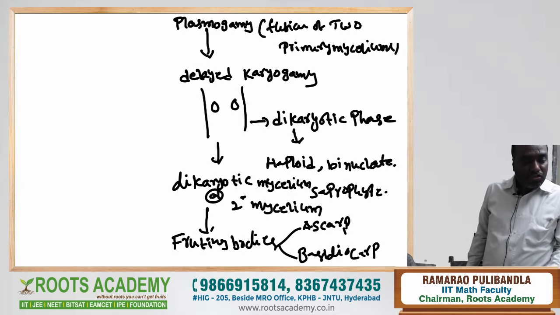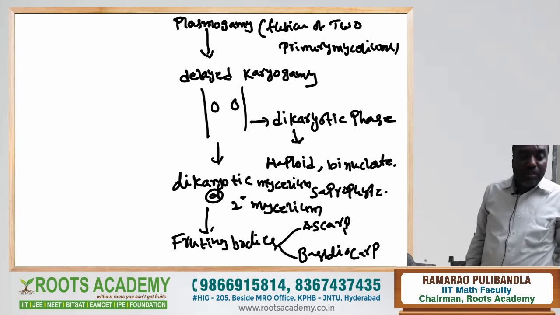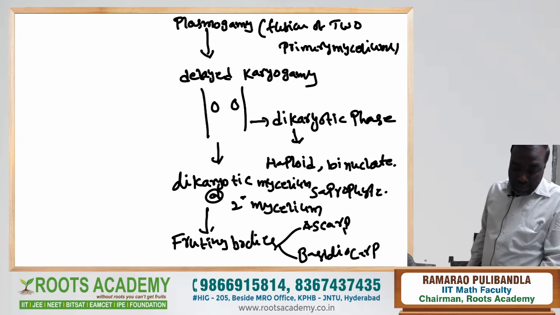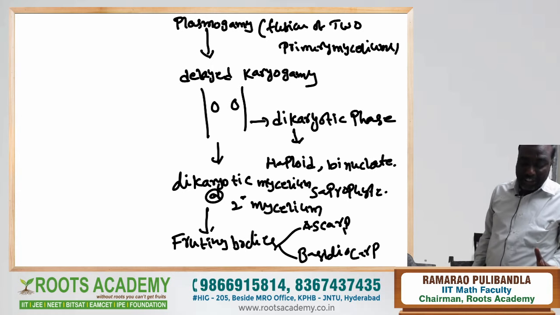The ascocarp contains a sac-like structure called the ascus. The basidiocarp has a club-shaped structure called the basidium. Karyogamy and meiosis both take place in the ascus and basidium respectively.